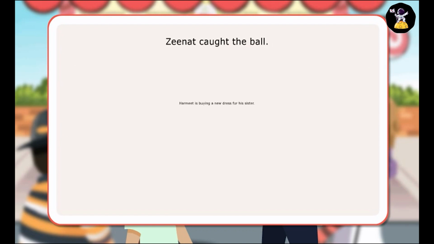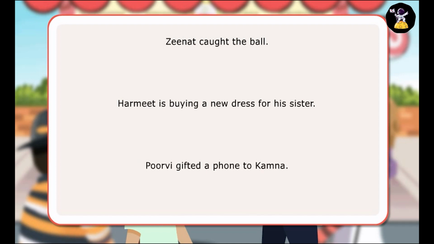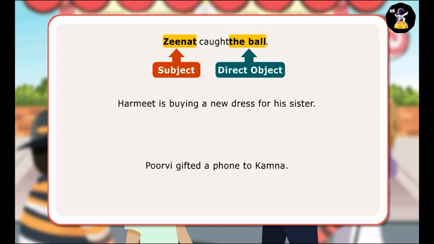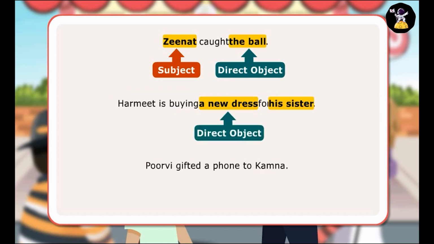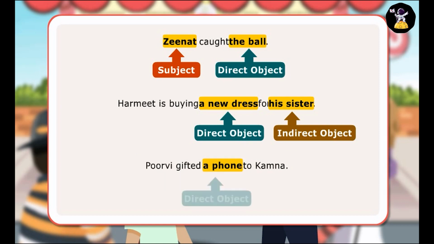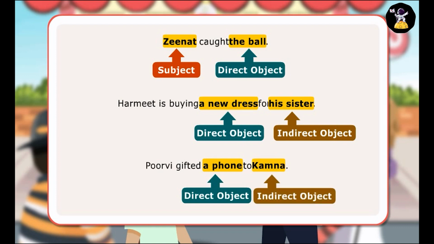Zenith caught the ball. Harmeet is buying a new dress for his sister. Purvi gifted a phone to Kamna. In the first sentence, the ball is the direct object since it is the direct receiver of the action performed by the subject Zenith. In the next sentence, a new dress is the direct object of the verb and his sister is the indirect object as it answers the question for whom. In the third sentence, a phone is the direct object as it answers the question what and Kamna is the indirect object as it answers the question for whom.